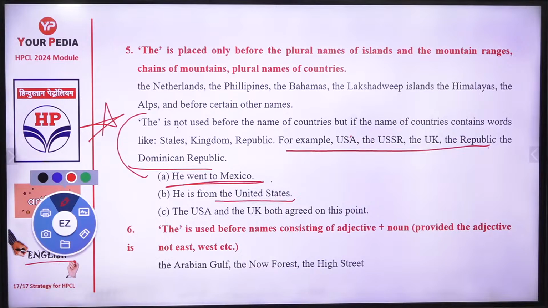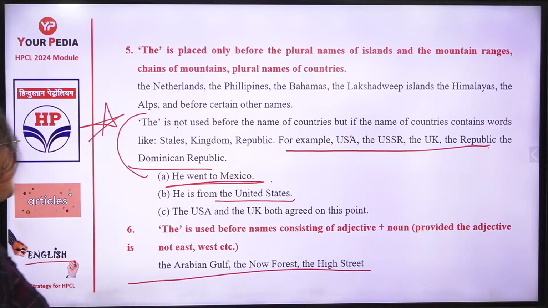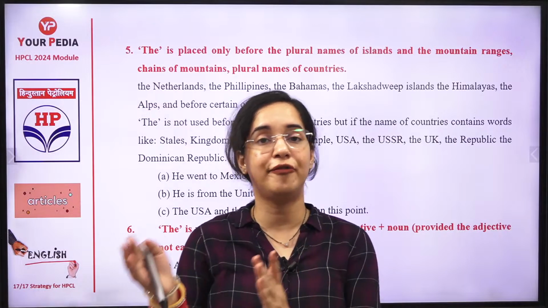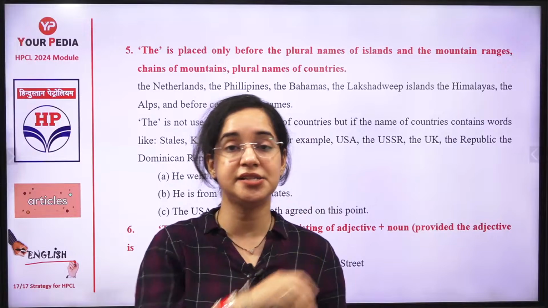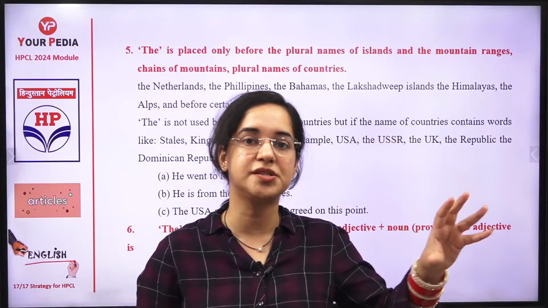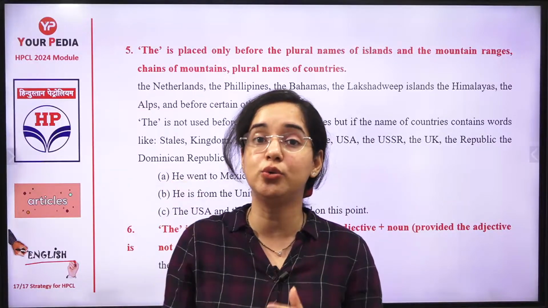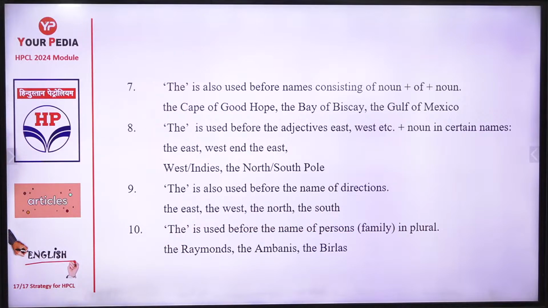"The" is also used before the name of an adjective plus noun. So here, if I give you a generic example: Ram is the Shakespeare of our class. Or you can say Pahadi engineer is the Virat Kohli of our class. So when I'm talking about someone, I'm designating them with a personality, so the article "the" will be used at that point. Otherwise, the article "the" won't be used. So "the" is also used when you're talking about the names of nouns.